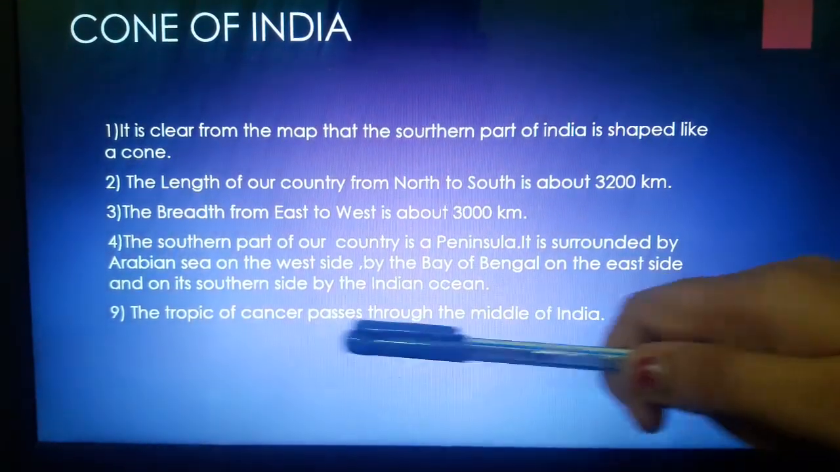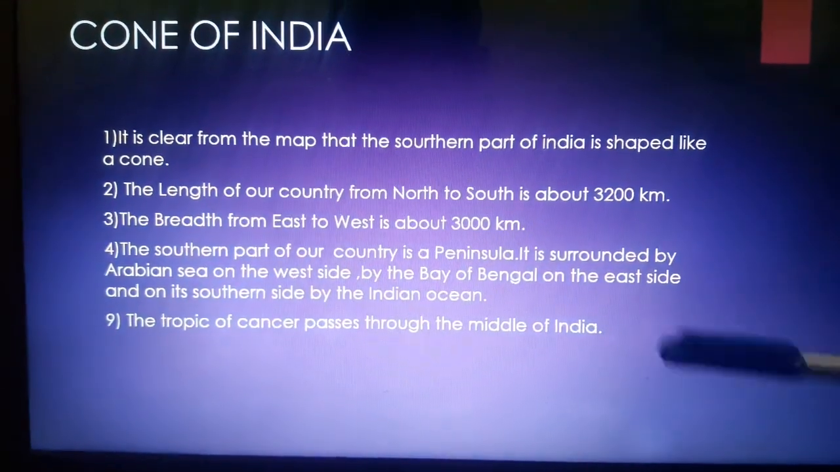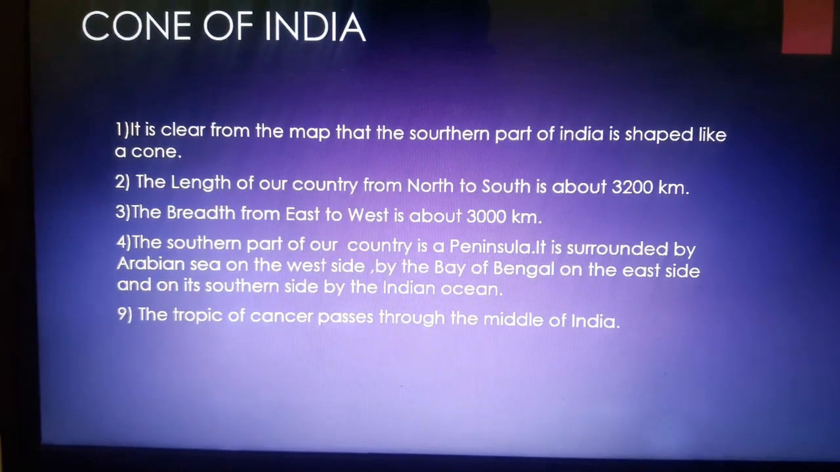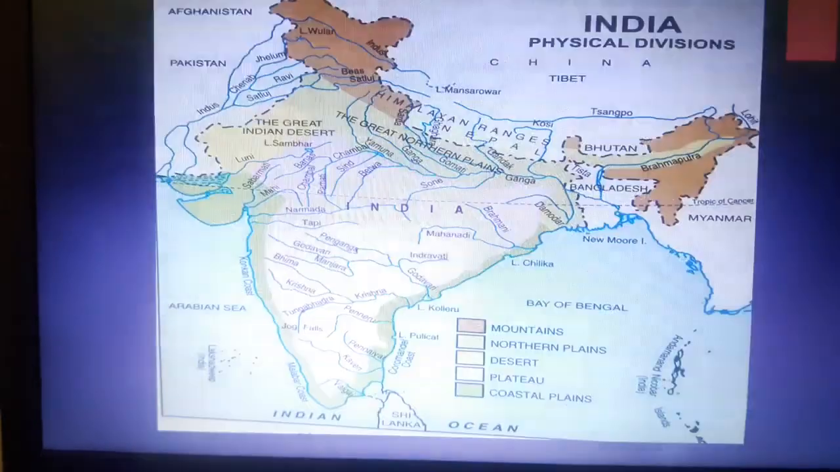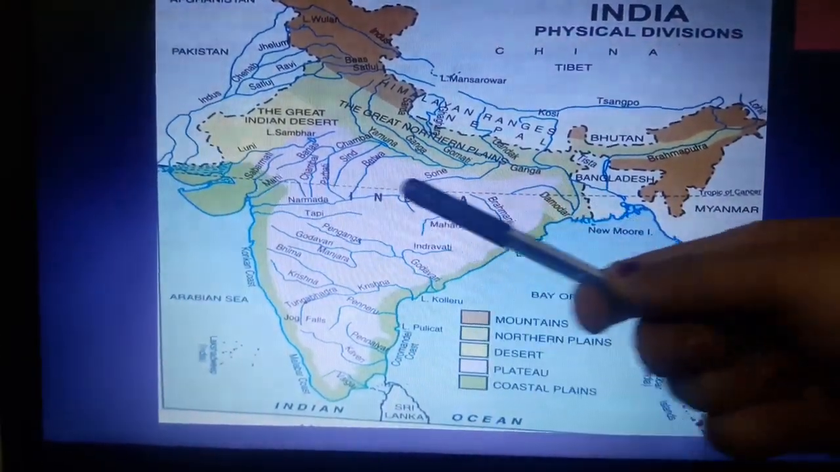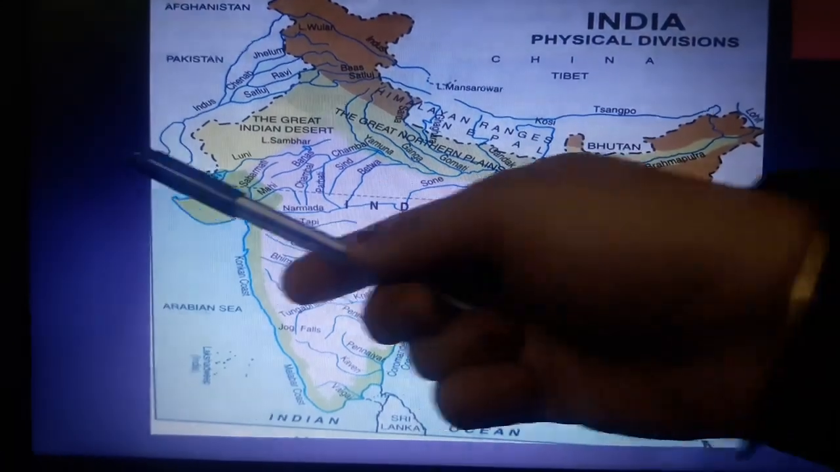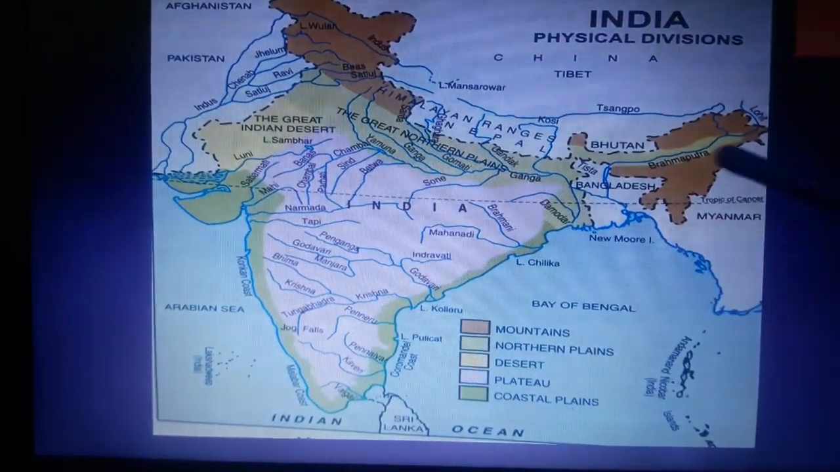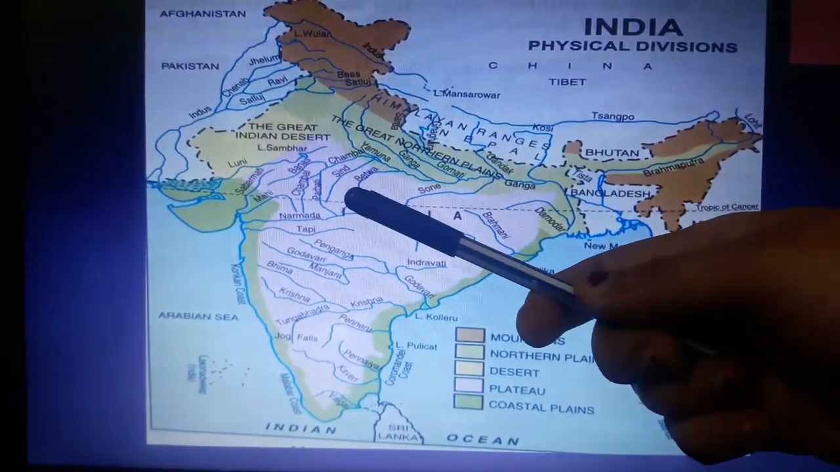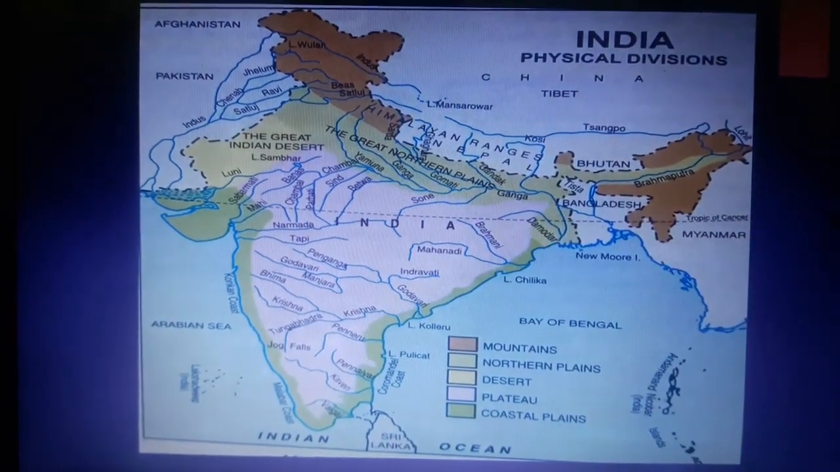Then the Tropic of Cancer passes through the middle of India. There's another point, the Tropic of Cancer. The Tropic of Cancer passes through the middle of India. Let us see. This dotted line that is passing through the middle of India is the Tropic of Cancer.